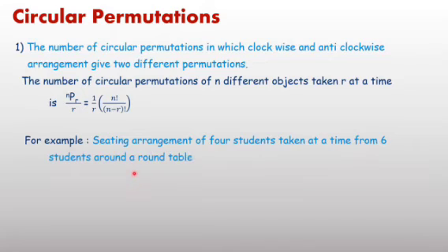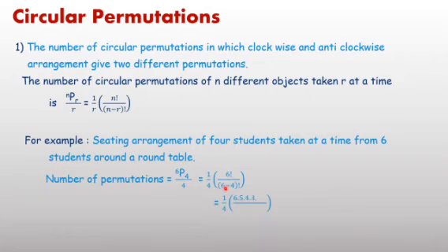For example, seating arrangement of 4 students out of 6. There are 6 students. We have to find the seating arrangement of 4 students around a table. Then the number of permutations using the formula: total number of students is 6, so 6P4 upon 4, equal to 1 upon 4 into factorial 6 upon factorial 6 minus 4. And after solving, you get 90.